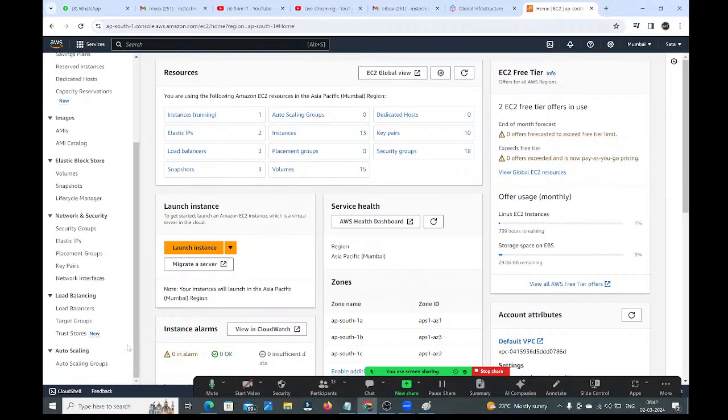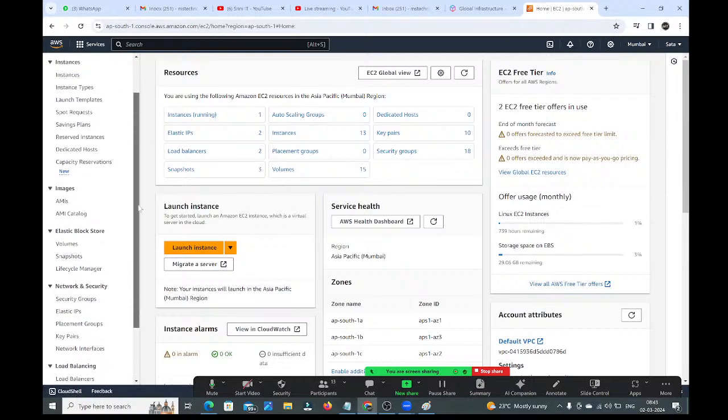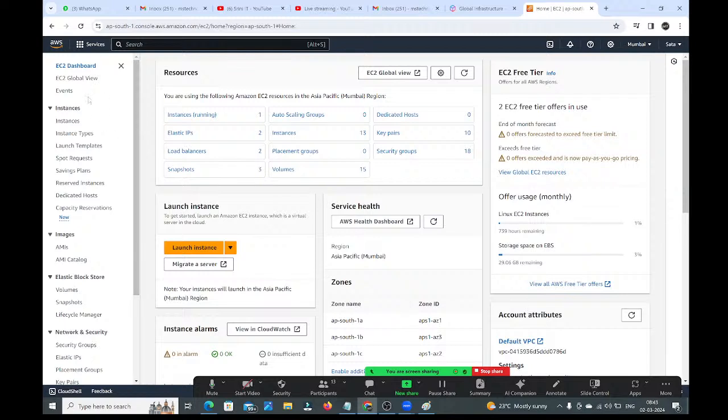Next, load balancing. What are load balancers, how to create a load balancer for monolith applications, how to create a load balancer for microservices applications, what are target groups, how to create target groups, how many types of load balancers are available, when we will go for which load balancer, what is auto scaling, how to create an auto scaling group. All these things that the left side is showing, we need to see practically, guys.